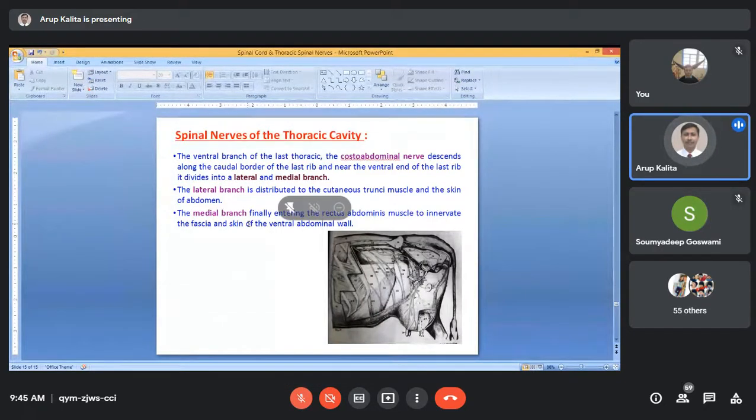Bones of the thorax, joints of the thorax, muscles of the thorax, then arteries of the thorax, veins of the thorax, lymphatics of the thorax, and nerves of the thorax.